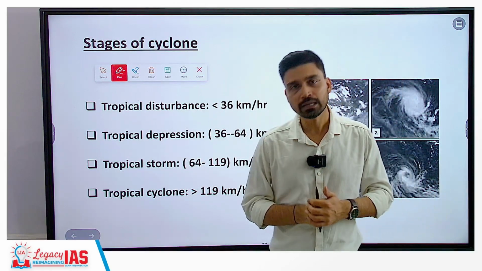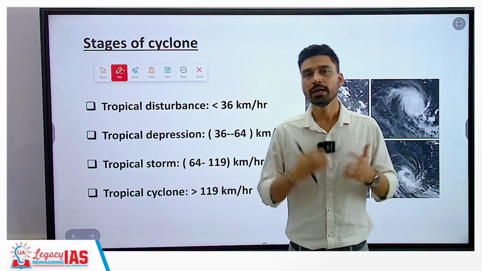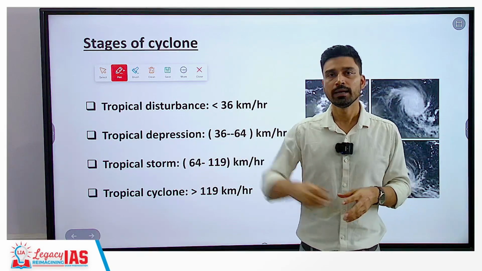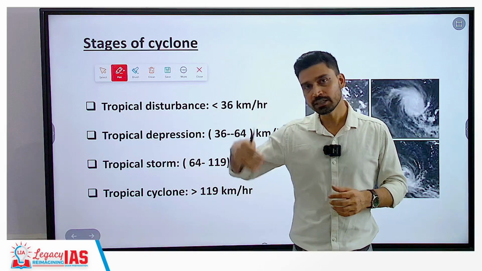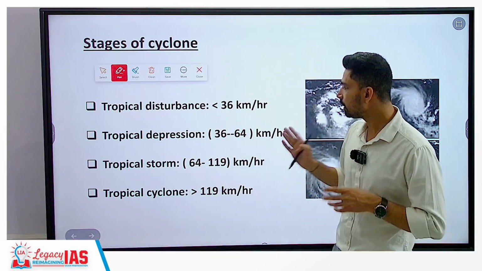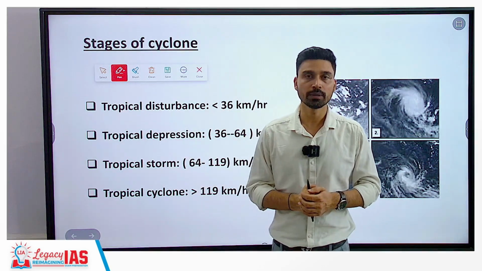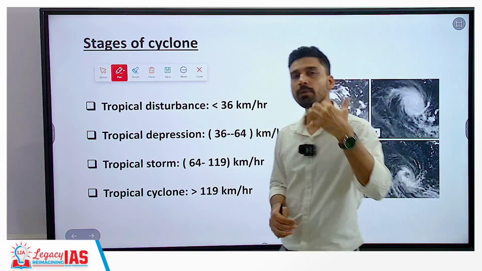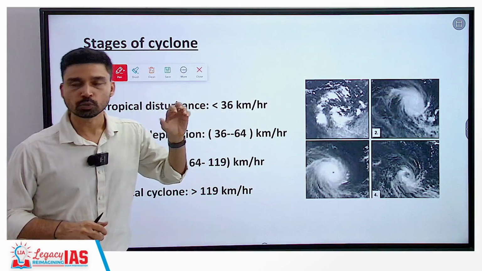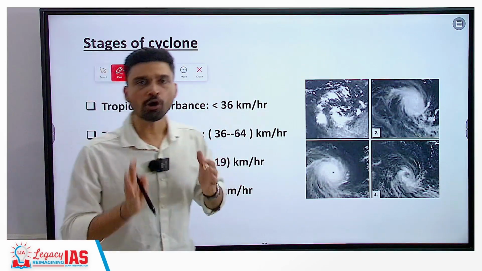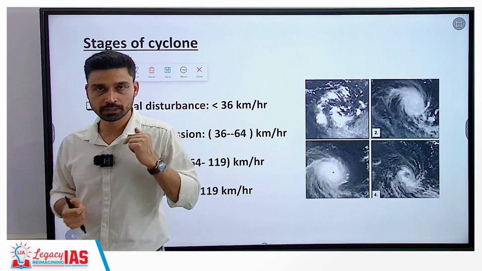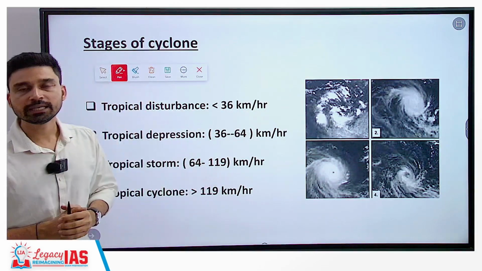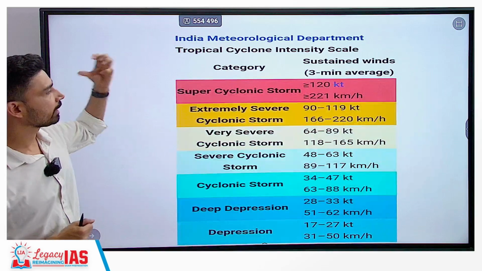For example, if wind in a cyclonic system is less than 36 km per hour, it is referred to as tropical disturbance. If the wind is between 36 to 64 km per hour, it is categorized as tropical depression. If the wind speed further increases and reaches between 64 to 119 km per hour, it is referred to as tropical storm. And the term cyclone is used only where wind speed reaches above 119 km per hour. So whenever you hear the term hurricane, typhoon or tropical cyclone, it should click in your mind that the speed of the system is generally greater than 119 kilometers per hour.